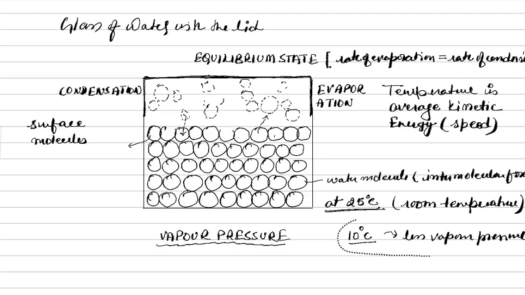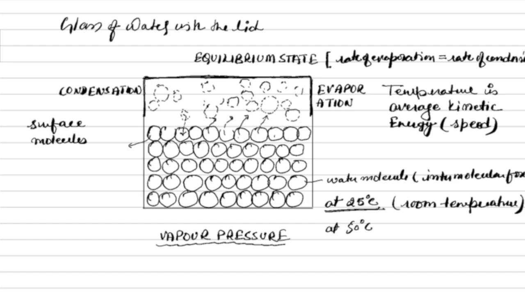Now let's play again, but now I will do a different thing. I will increase the temperature. Let's say I have doubled it to 50 degrees centigrade. What will happen? The rate of evaporation will be more because the molecules have more kinetic energy. There are more chances of molecules from the surface going into the vapor state. So four molecules per second can go into the vapor. The vapor will collect more here until the equilibrium state is reached. It will be more densely packed, and they will create more pressure, right?